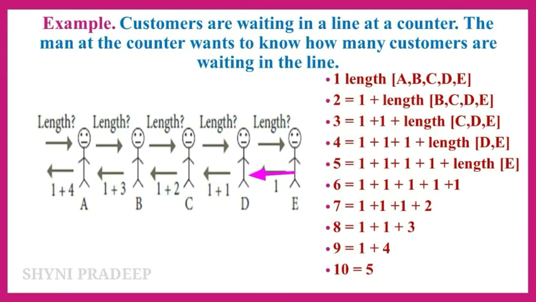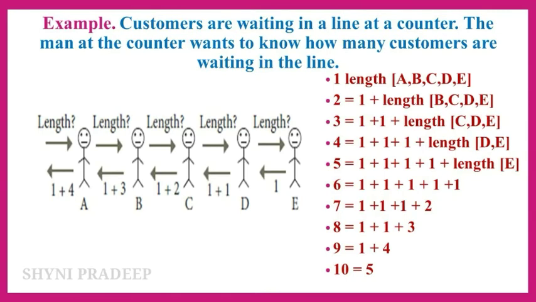When the query reaches the last customer in the line, E, since there is no one behind him, he replies 1 to D who asked him, and D replies 1 plus 1 is equal to 2 to C, and C replies 1 plus 2 is equal to 3 to B, and B replies 1 plus 3 is equal to 4 to A, and A replies 1 plus 4 is equal to 5 to the man in the counter. Let us see this problem in recursive process.